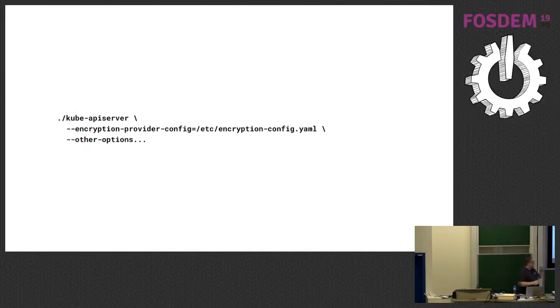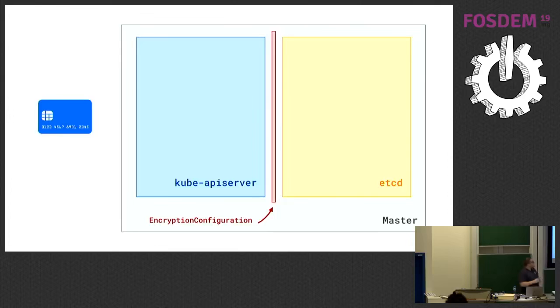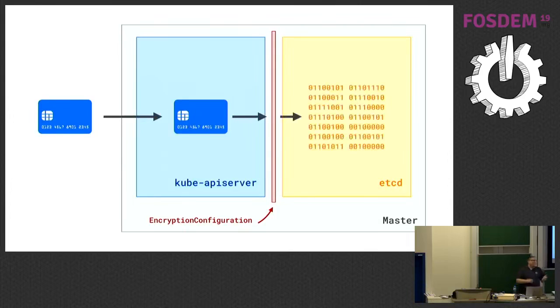So it goes like this. So the data comes into the Kube API server. The data then goes to this encryption config first, before it goes to etcd. The encryption config encrypts it, and then puts it in etcd. Right? So we're secure, yay! This talk is over, except I have 15 minutes left.